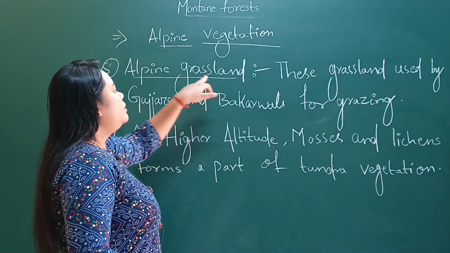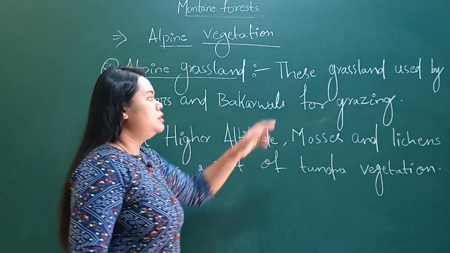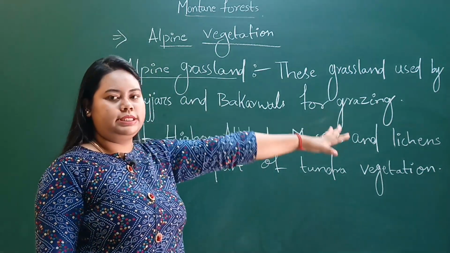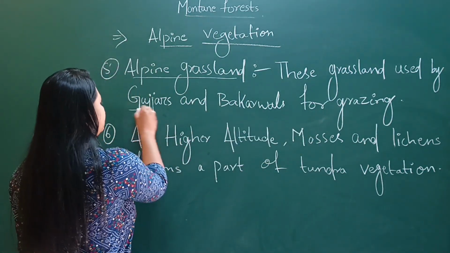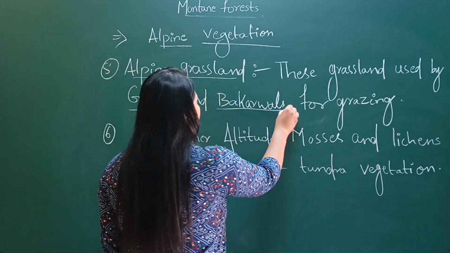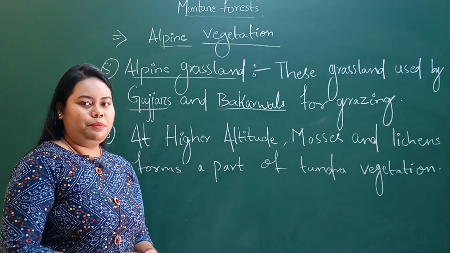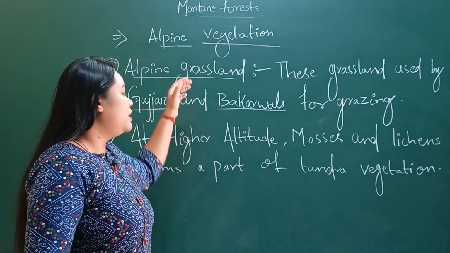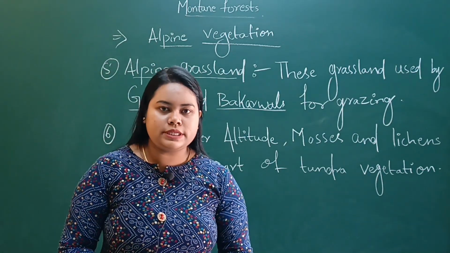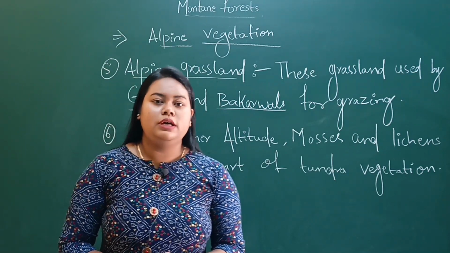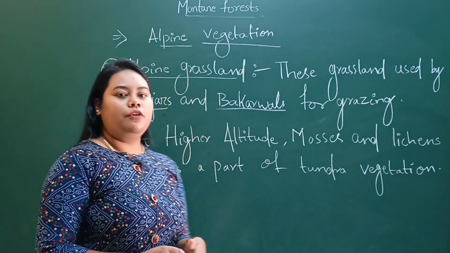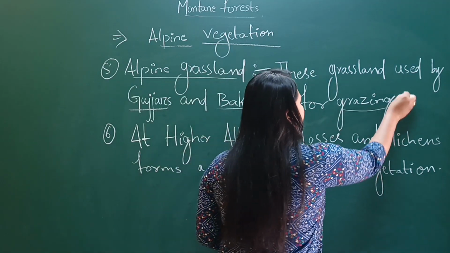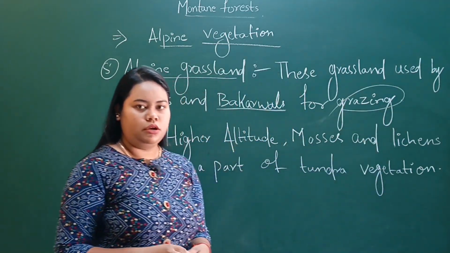Now alpine grassland, what is this? This grassland is used by Gujjars and Bakarwals for grazing. Now what are Gujjars and Bakarwals? They are tribal people of the tribal areas. They use the alpine grassland for agriculture purposes, and they take their herds to the alpine grassland for herding. Now what is grazing? Grazing is a process of agriculture.